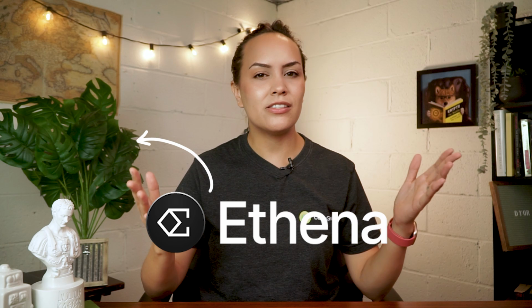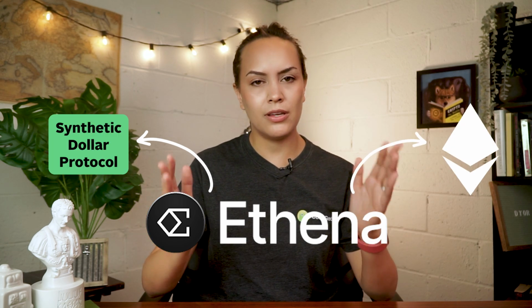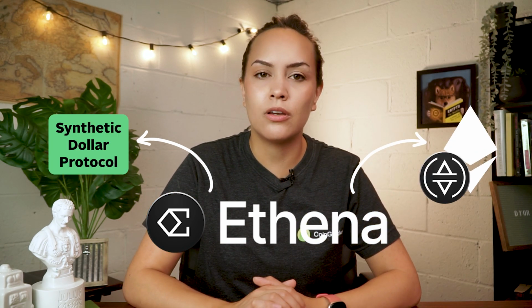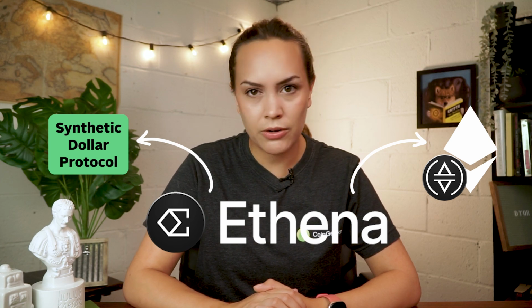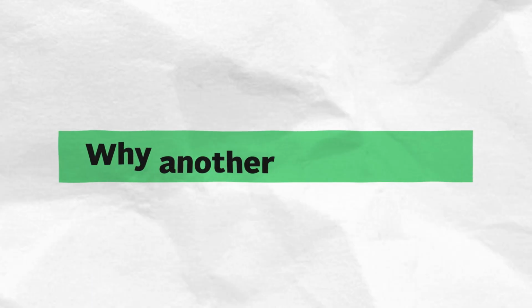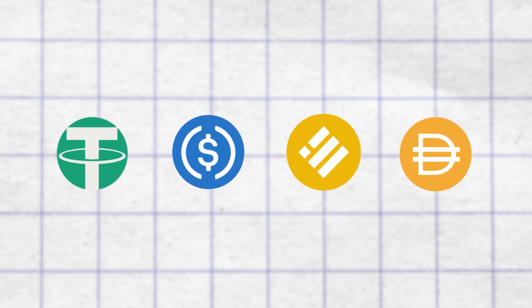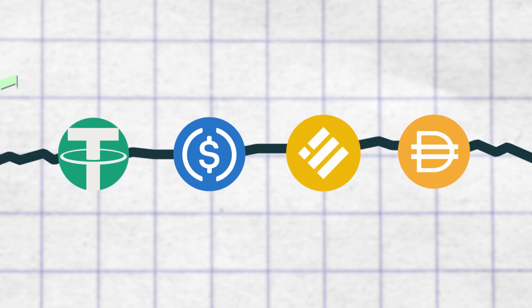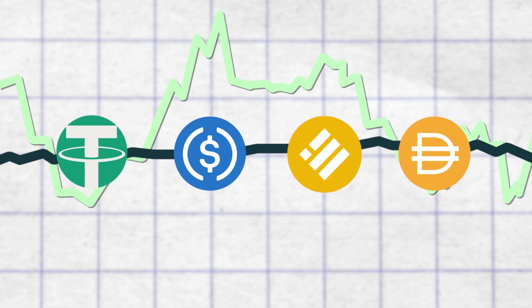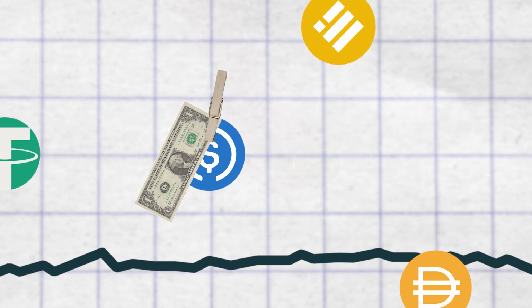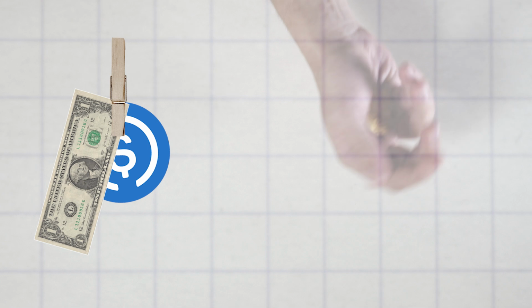Essentially, Ethena is a synthetic dollar protocol built on Ethereum, which allows for the issuance of USDe, a yield-bearing stablecoin. We'll get into the details of its peg and yield mechanisms later in the video, but first let's answer the question: why another stablecoin? Well, stablecoins are an incredibly important component of the DeFi ecosystem, providing stability in the volatile world of cryptocurrencies. USD-pegged stablecoins enable users to trade crypto and fiat currencies or hold cash without having to constantly enter and exit the crypto ecosystem altogether.